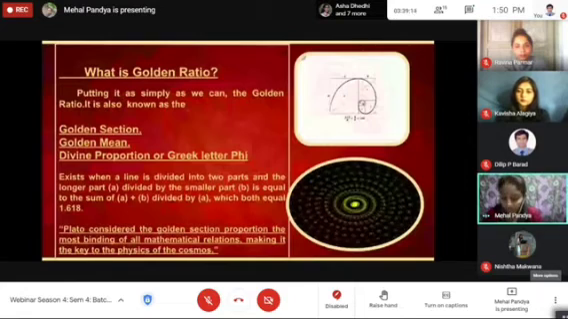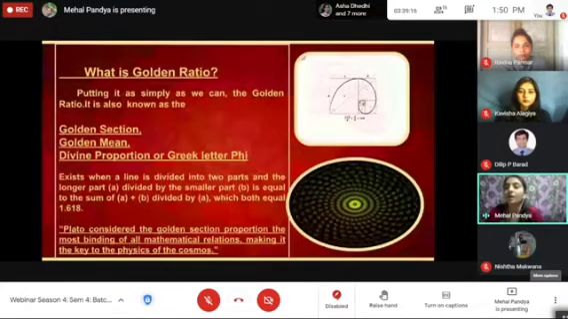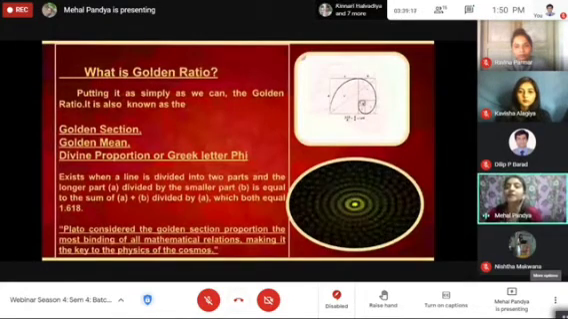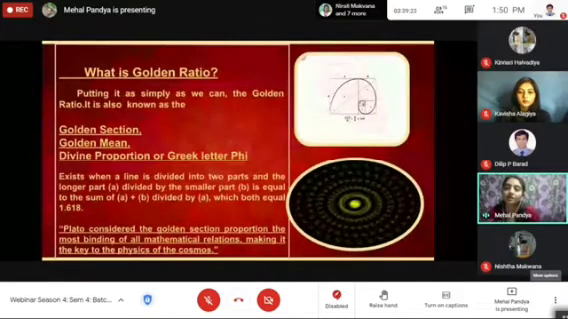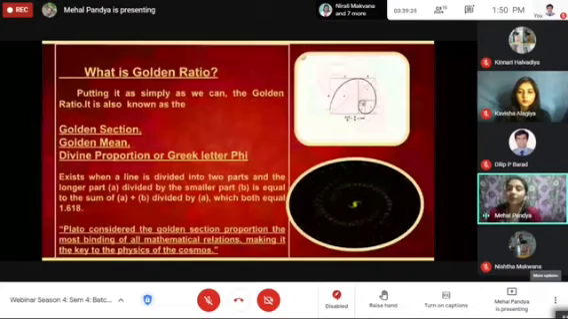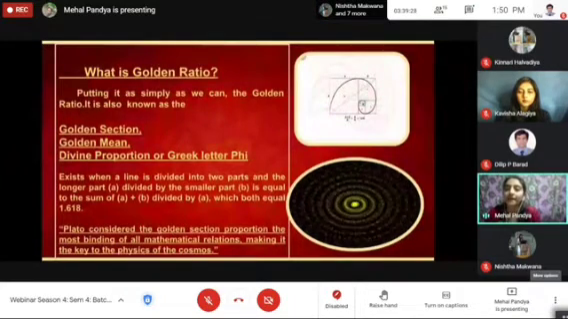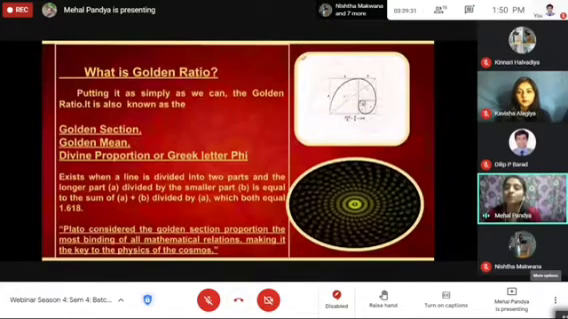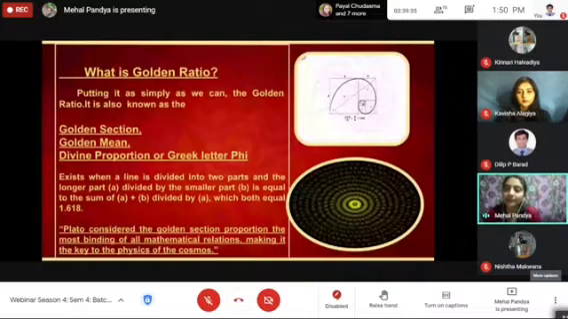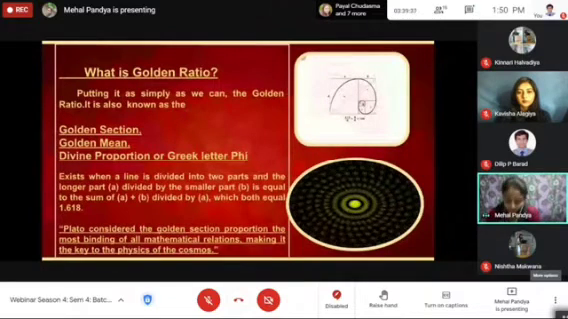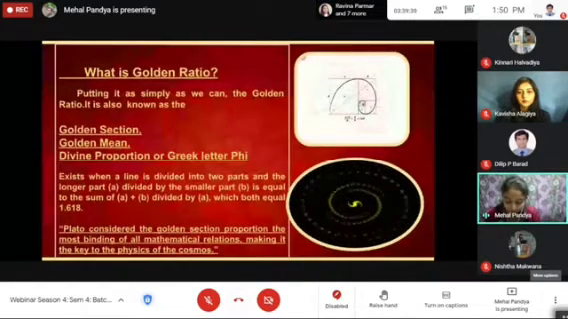This golden ratio is not a new thing, but comes from ancient times, like Euclid, Pythagoras, and Plato. Plato considered this golden section proportion the most binding of mathematical relations, making it the key to the physics of the cosmos.